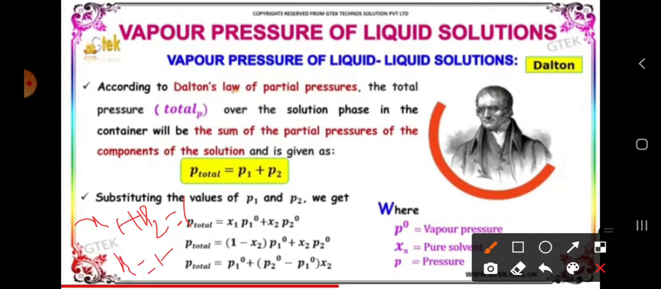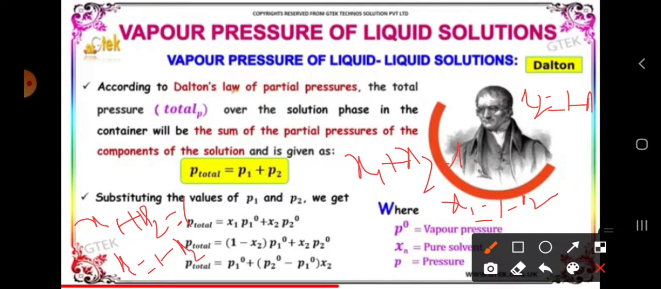So X1 is equal to 1 minus X2. I have told you in the mole fraction definition, mole fraction is the ratio of each component to the total number of components. In that we said X1 plus X2 is equal to 1. To know the X1 value, you write X1 equals 1 minus X2. To know the X2 value, you write 1 minus X1. Whatever you want, you can take. So in the place of X1 we can write 1 minus X2 into P1 naught plus X2 into P2 naught.